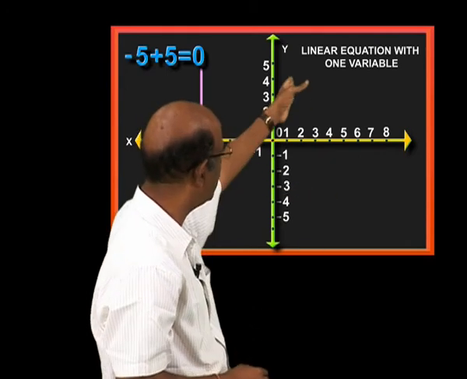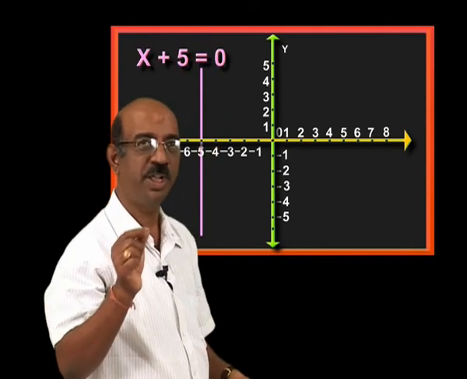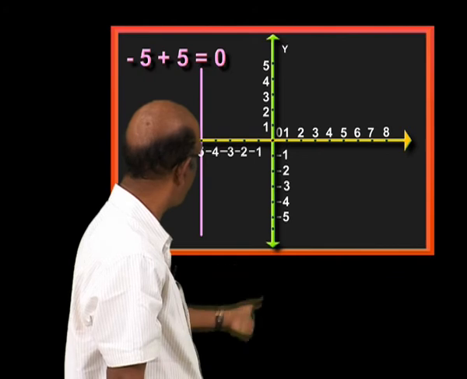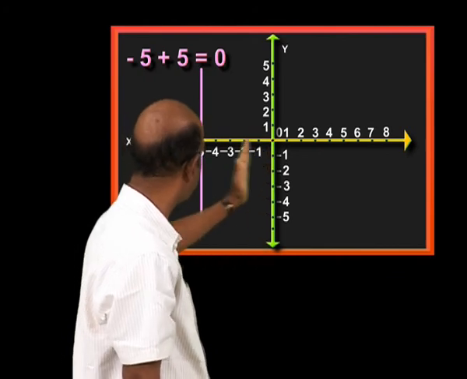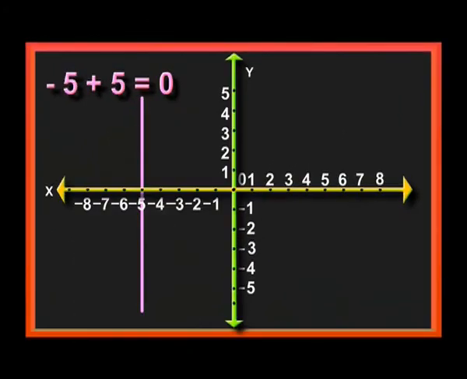On the y-axis, the x values are 0. x plus 5 is equal to 0, x is equal to minus 5, parallel to the y-axis, on the left side of the origin. You take the x coordinate anywhere on the line we have drawn, that x coordinate is minus 5, but the y coordinate is changing because the line is parallel to the y-axis.